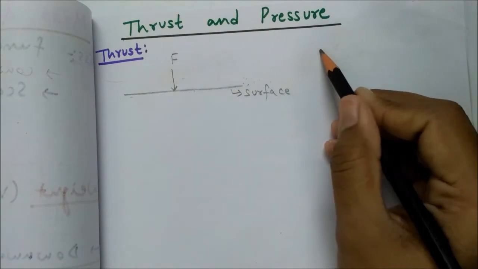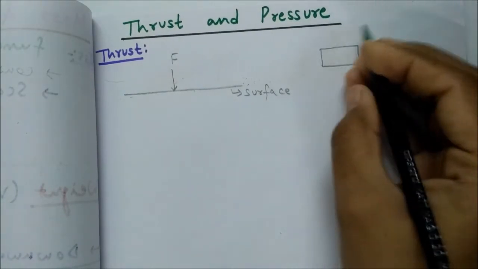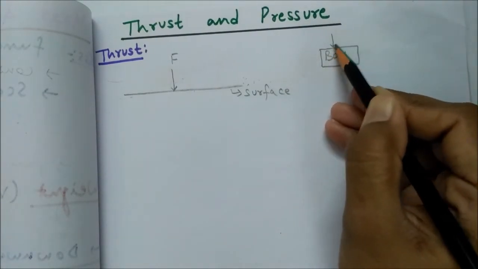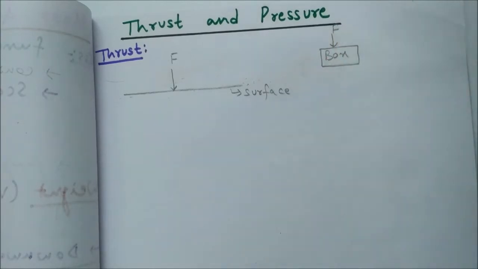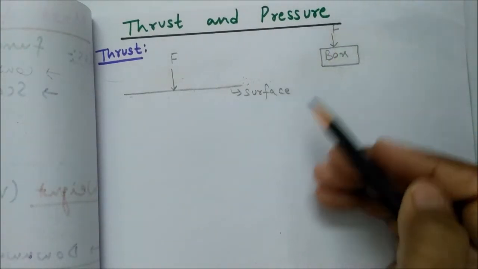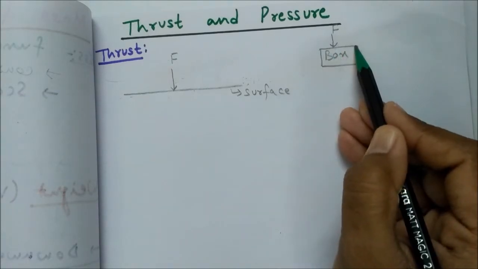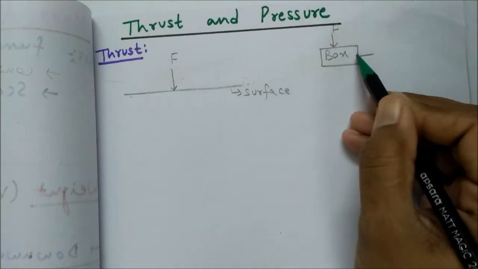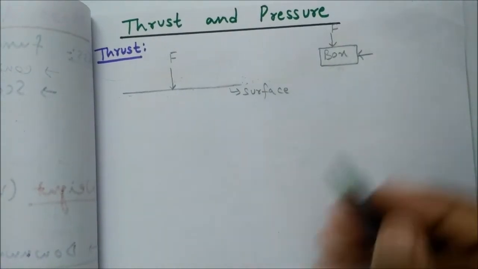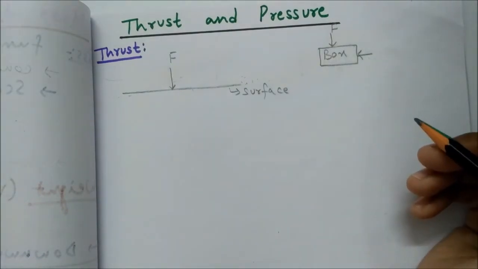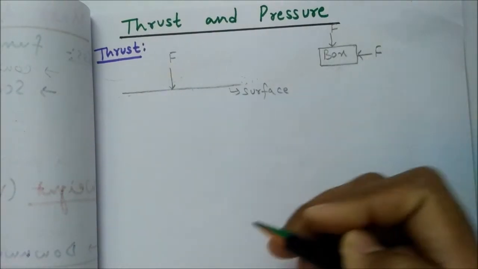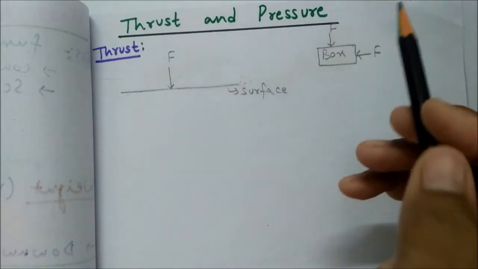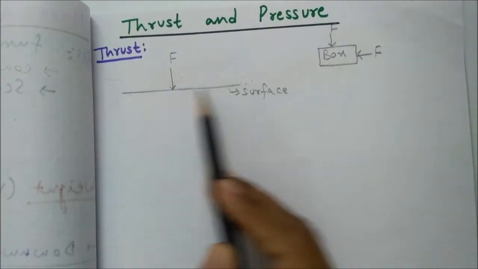Assume that this is a box, the object is my box. Now a force F is being applied on this box, and this force is perpendicular to this surface of the box, so this force will be known as the thrust. And if the force is being applied in this direction, this is also a surface of the object, so this will also be the thrust.